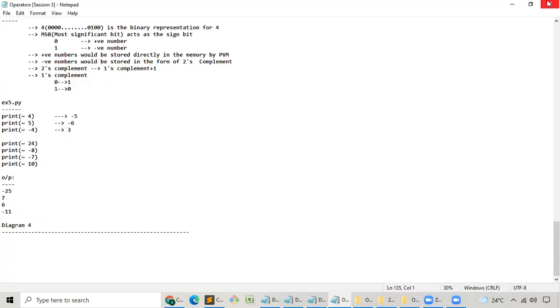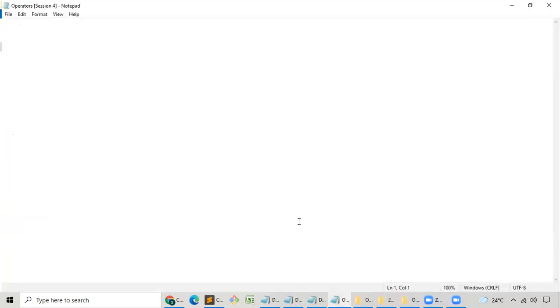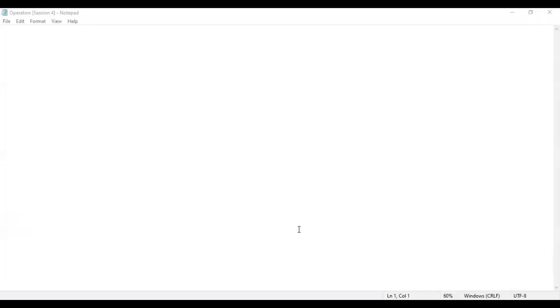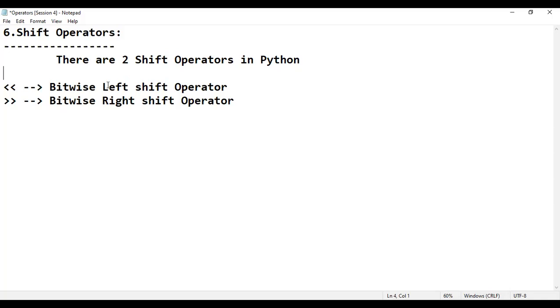Next, let me just do one thing. Let me just close this session number 3. I would like to open the session number 4. Okay, observe properly. When it comes to session number 4, it is pretty simple. I have to teach you the shift operator, that is the 6th one. When it comes to shift operator in Python, there are 2 variations. Sir, which are those, sir? Bitwise left shift operator, right shift operator. Is that fine?